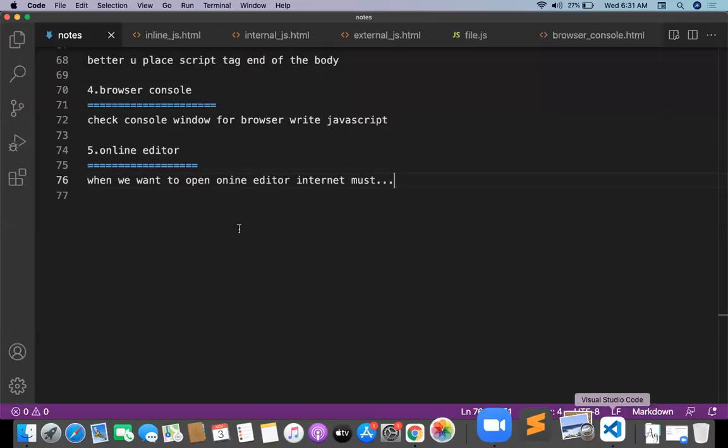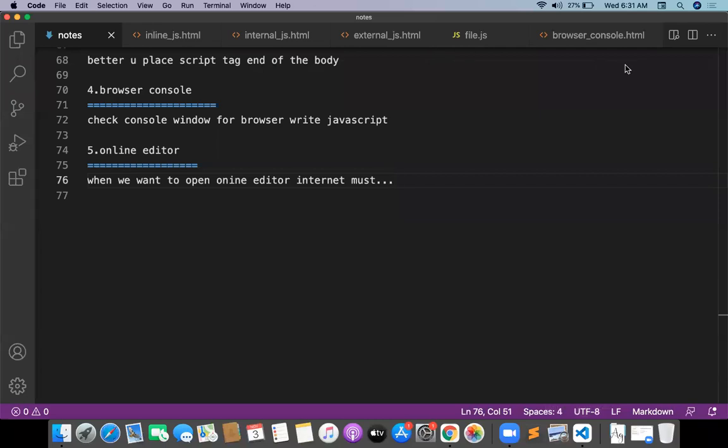And later we will go through the next level. We will go through different concepts like how to write an alert box, what the alert method is, how to write console.log, and how to write document.write.